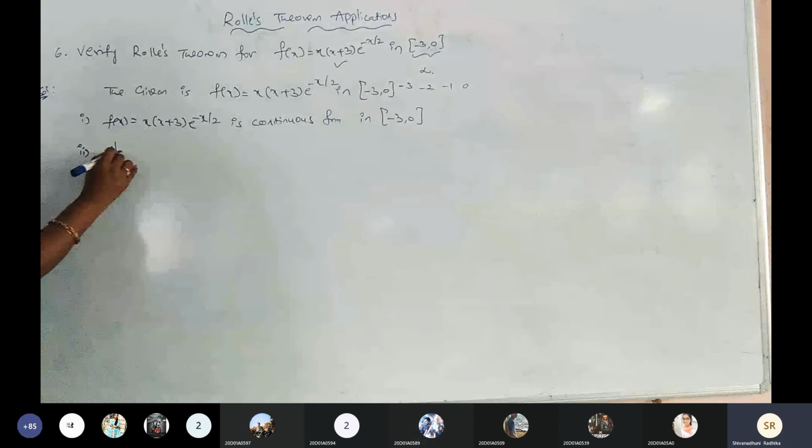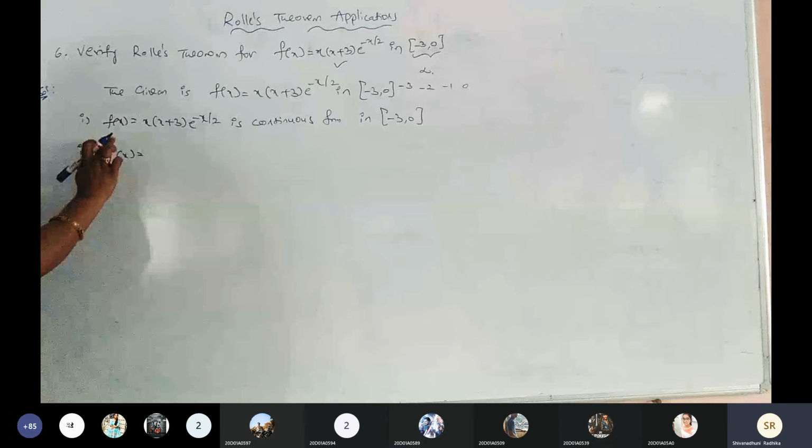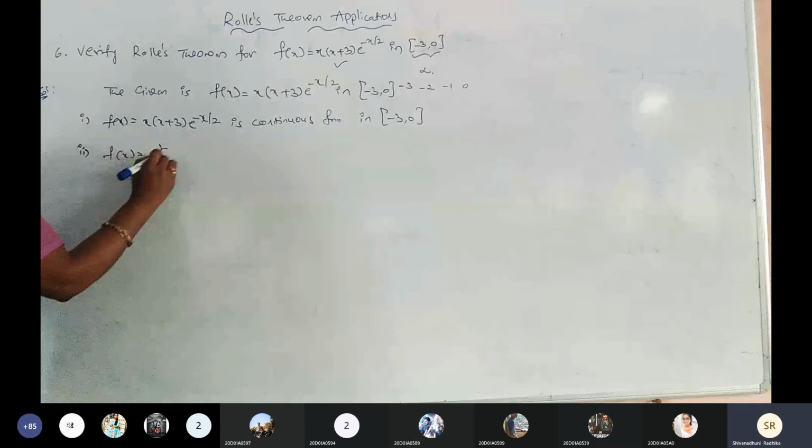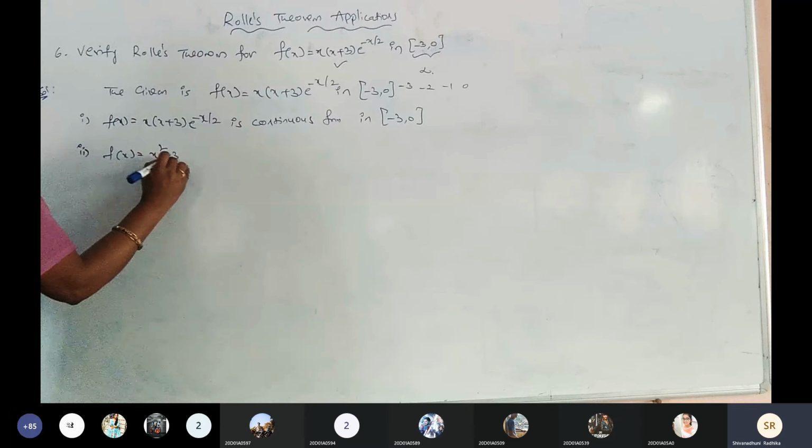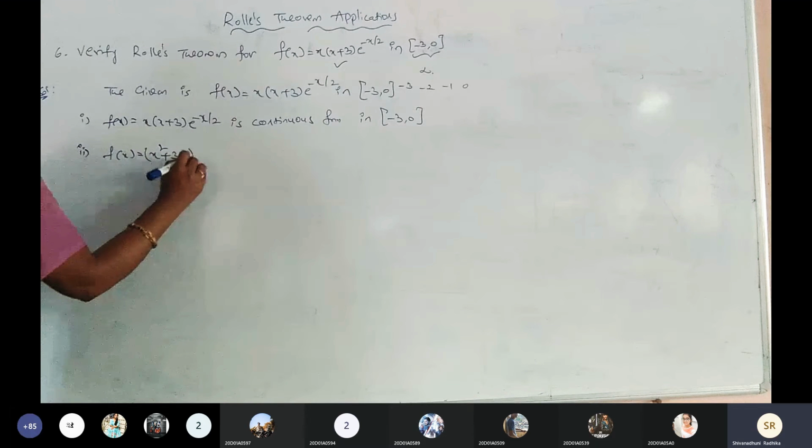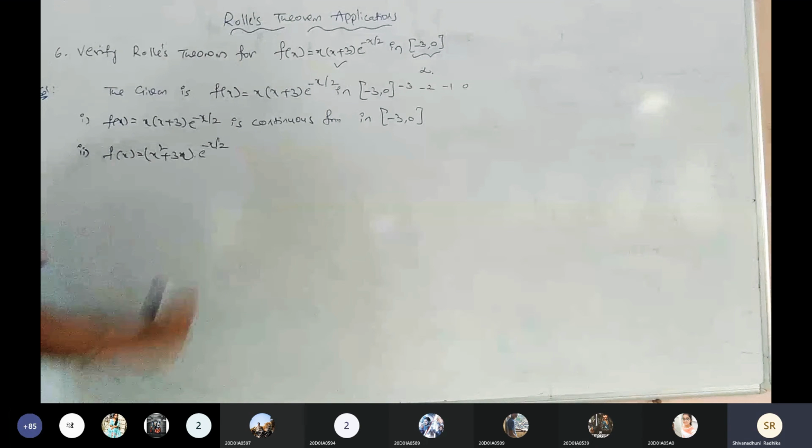Now, second point. f dash of x I am going to find directly. f of x is clearly x square plus 3x, into e power of minus x by 2.